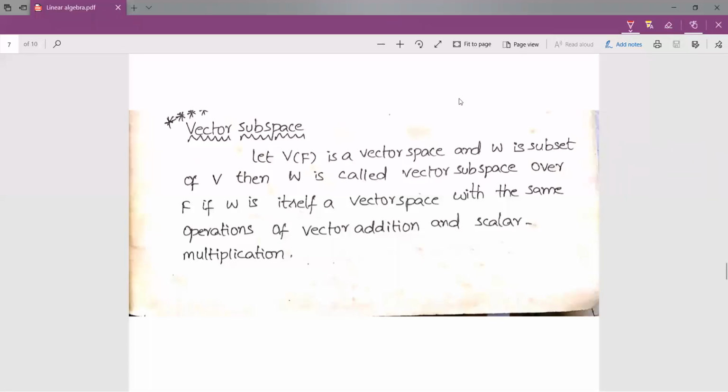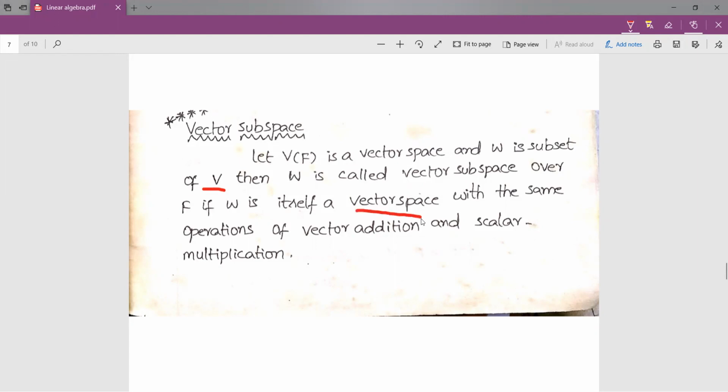Good morning, everyone. Today I am going to define the definition of vector subspace. Coming to the definition, let V(F) be a vector space and W be a subset of V. Then W is called a vector subspace over F if W itself is a vector space.